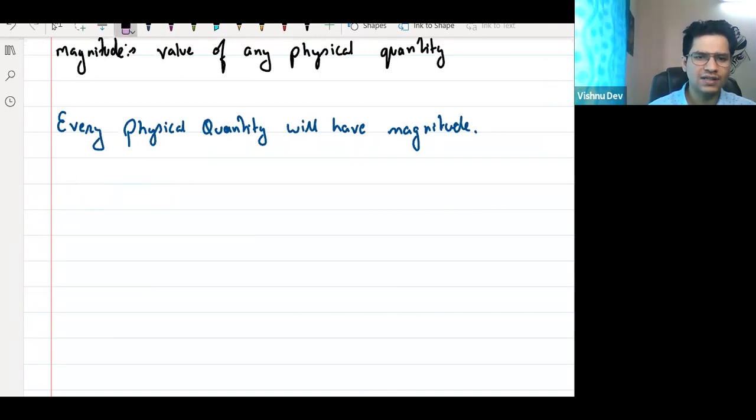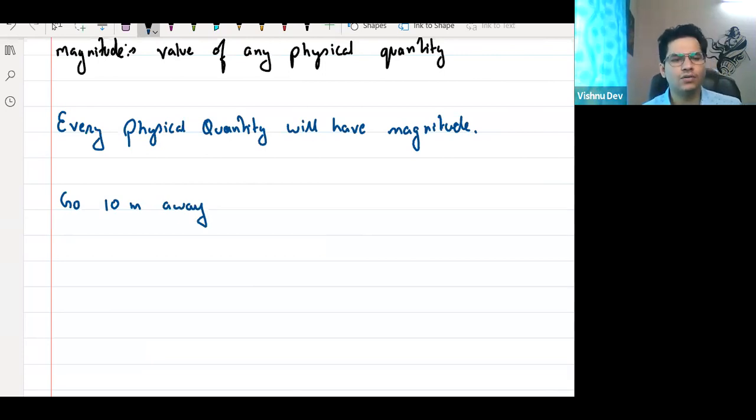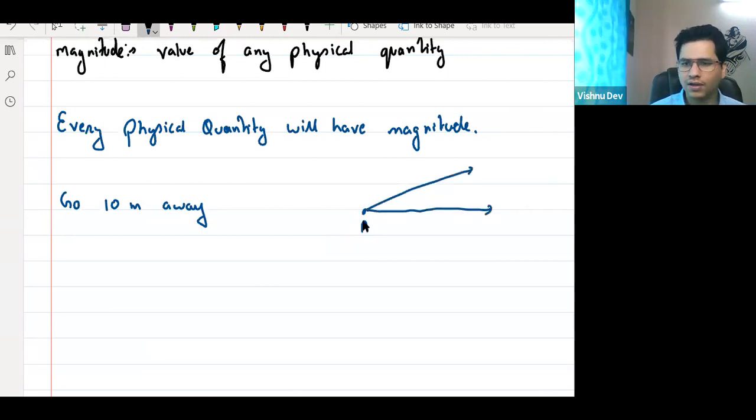For example, if I ask you to go 10 meters away, your question should be, "Sir, in which direction?" Sir, if this is the initial point A, you can go 10 meters in this direction, or this direction, or this direction.